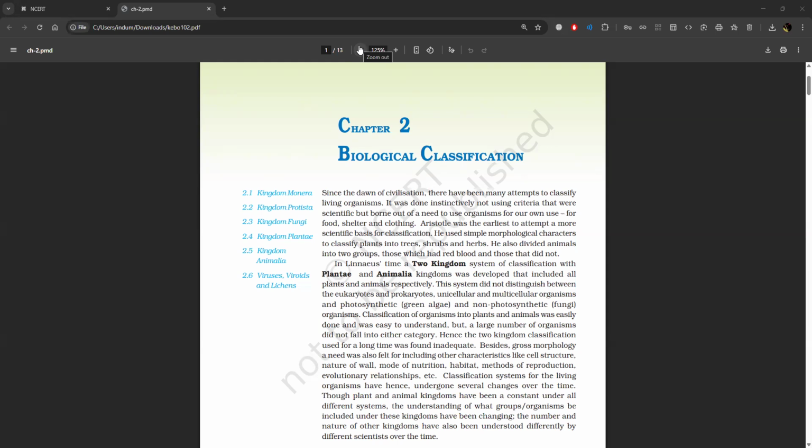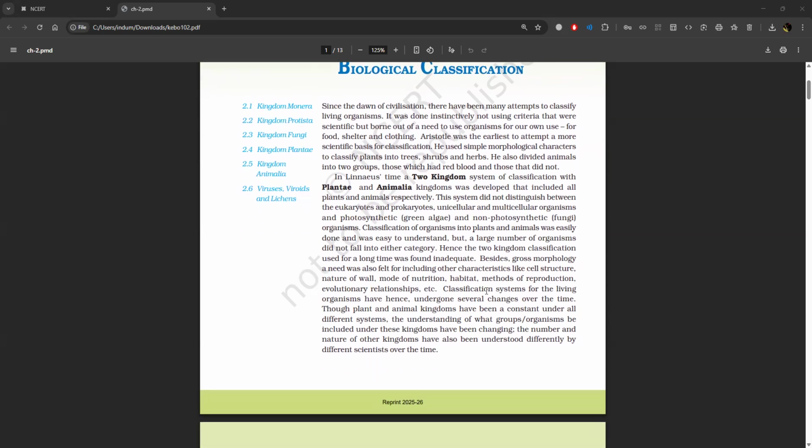Since the dawn of civilization, there have been many attempts to classify living organisms. It was done instinctively, not using criteria that were scientific, but born out of a need to use organisms for our own use, for food, shelter, and clothing. Aristotle was the earliest to attempt a more scientific basis for classification. He used simple morphological characters to classify plants into trees, shrubs, and herbs. He also divided animals into two groups, those which had red blood and those that did not.